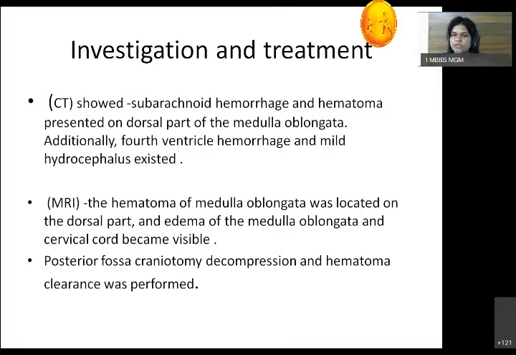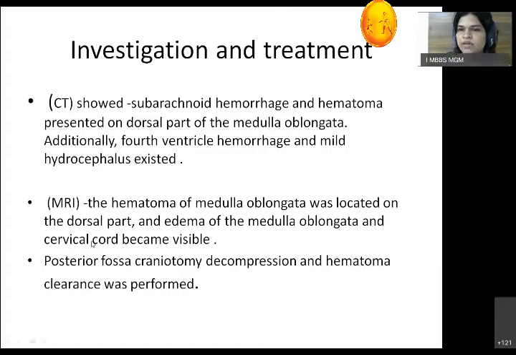Where normally only CSF should be present, now, because of the injury to the vessels, there is a hemorrhage. Because of that, there is an additional volume present in the ventricle along with CSF. To accommodate this additional volume, this ventricle has swelled. This swelling is called hydrocephalus. This was shown on the CT.